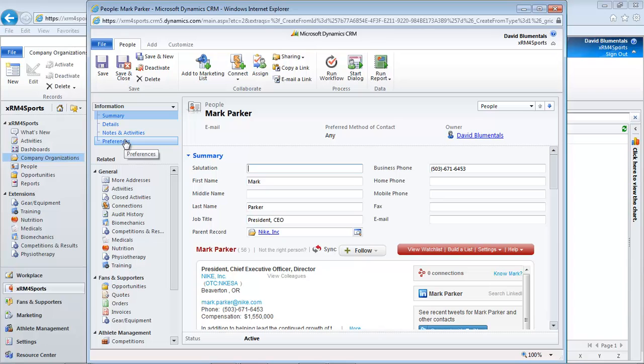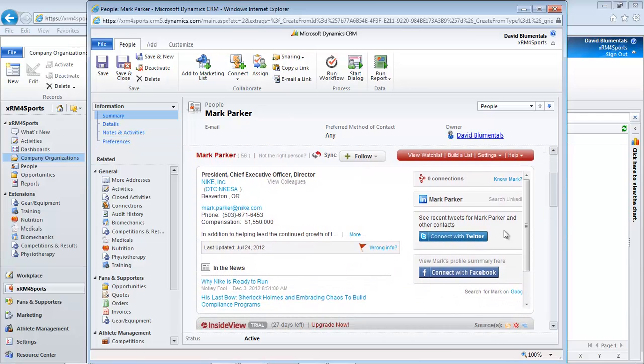In the middle of the information screen is the contact record. The contact part of the Inside View CRM integration, pulled from LinkedIn, Twitter, and Facebook. Below that, you will see how we segment the contact record by professional and personal information.